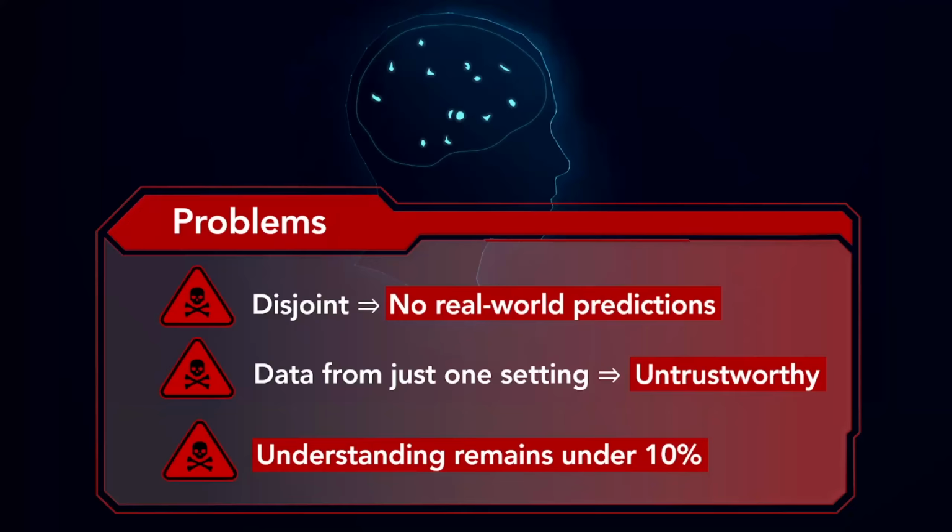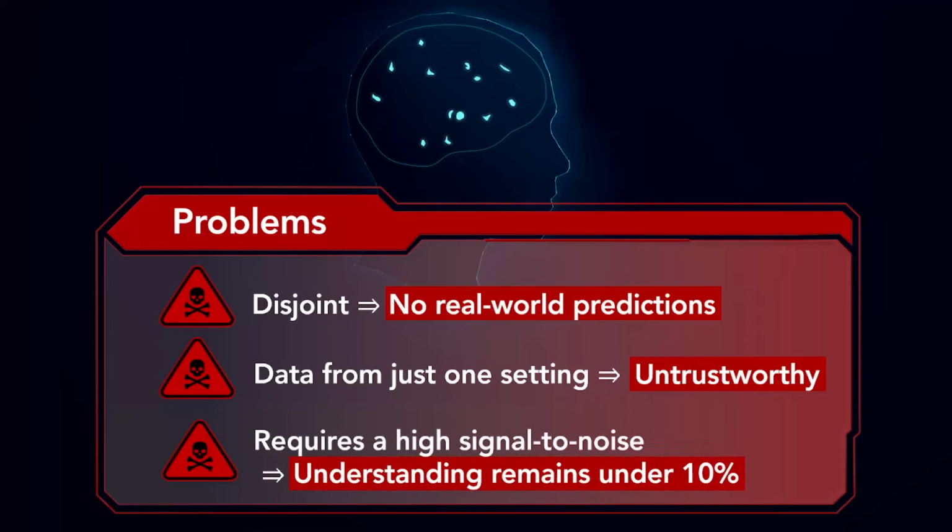Current statistics does not allow for our understanding of the human mind to grow beyond 10%, because statistics requires there to be a high signal-to-noise ratio. Which is to say, statistics requires effects to be so strong that they overpower all the other effects that are happening at the same time. It is very rare for an effect to be so overpoweringly strong, and unfortunately, most of these low-hanging fruit with crazy strong effects have already been studied.